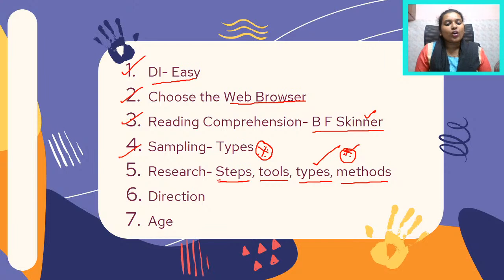Then we had a question on direction and also a question based on age. Now as far as this problem on age was concerned, I'll just read out the question to you. The product of the ages of Suji and Shishti is 240. So that's what the problem states. So if you consider them as x and y, x into y is 240. And if Shishti's age is twice and more than 4 years of Suji, you have to find Shishti's age.